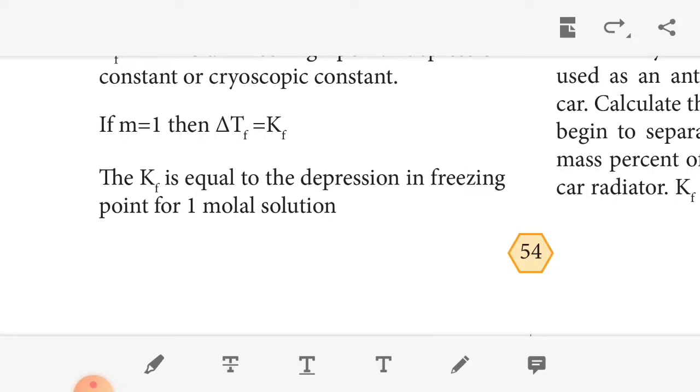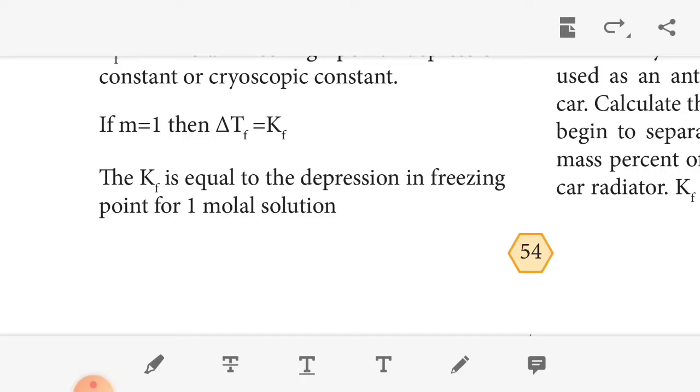Then elevation of the boiling point: the solution boils at a higher temperature than the pure solvent, and this increase in boiling point is known as the elevation of boiling point. Depression of the freezing point is the temperature at which the solid and liquid state of the substance have the same vapor pressure.